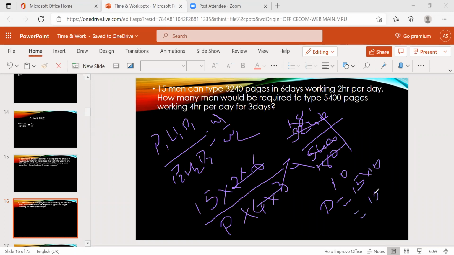How many persons are required? 150 are required, right?